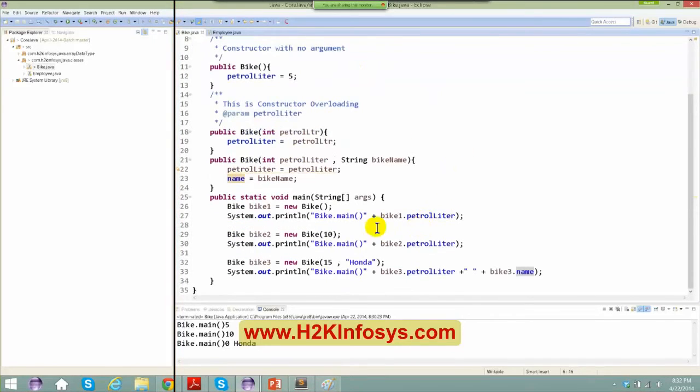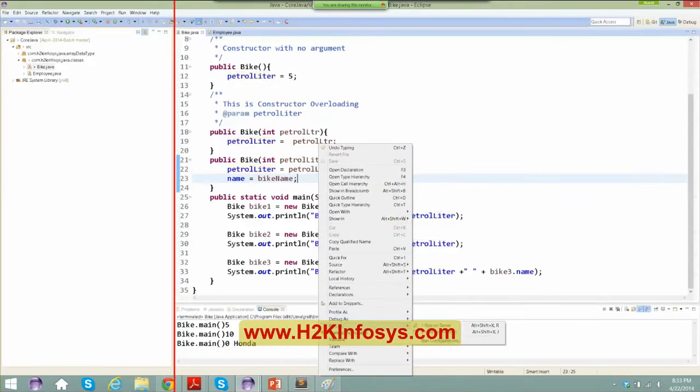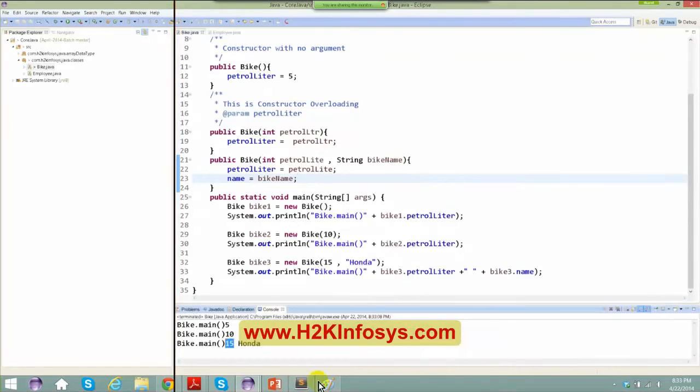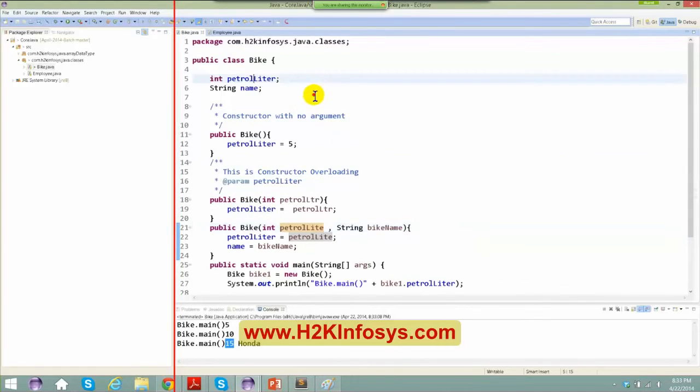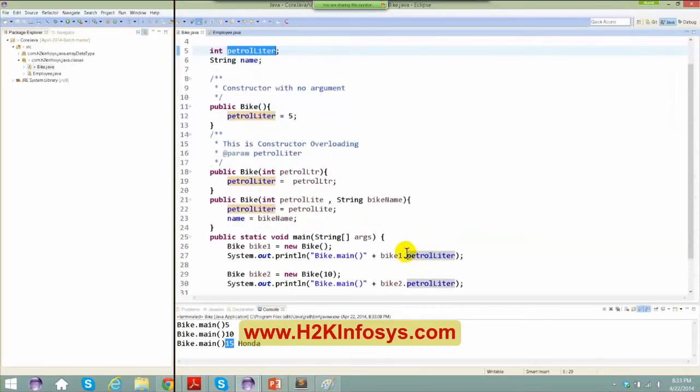So when there is some kind of name conflict here, I can very well rename this as, let's say, E and E. So I'm good now. Right click, run as Java application. I'll have no problems here when I have different names. But as a practice you basically keep the same name as the instance variable. So let me name this as LTR, and let me even name this as name and this as name.